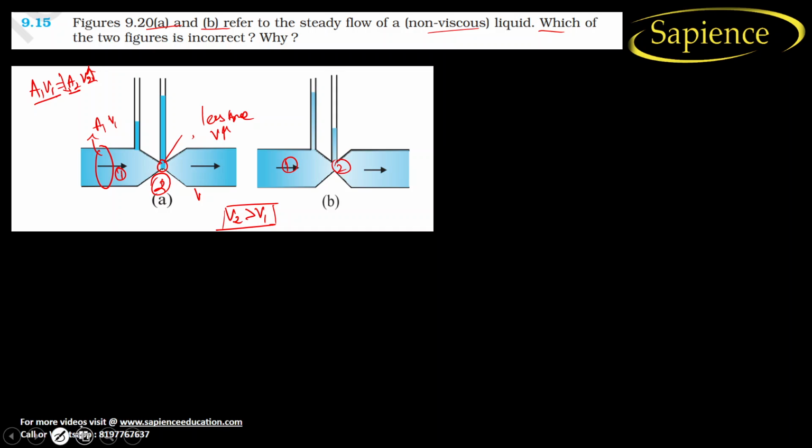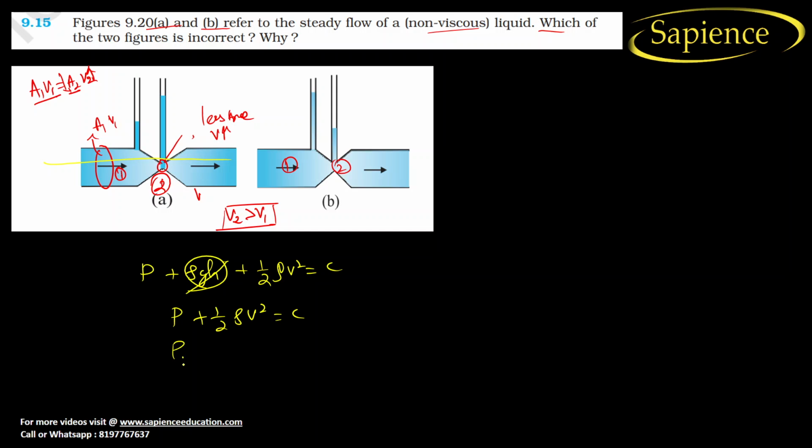Now we need to use Bernoulli's principle: p plus rho gh plus 1 by 2 rho v square is equal to constant. Since it is at the same level, p plus 1 by 2 rho v square is equal to constant.